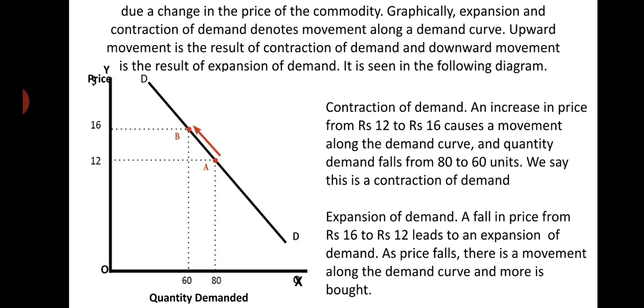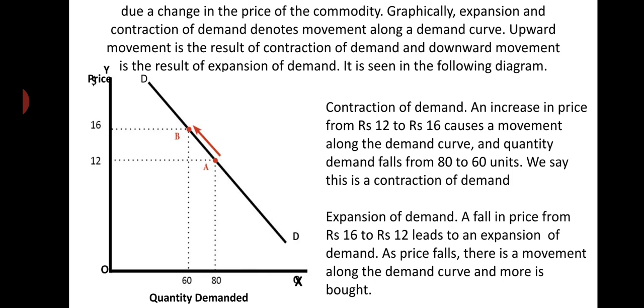Right. So, what do we mean? Expansion of demand means when price of a commodity falls, other things remaining constant, then there would be expansion of demand. When price rises, there would be contraction of demand. Then graphically expansion and contraction of demand denotes movement along a demand curve.